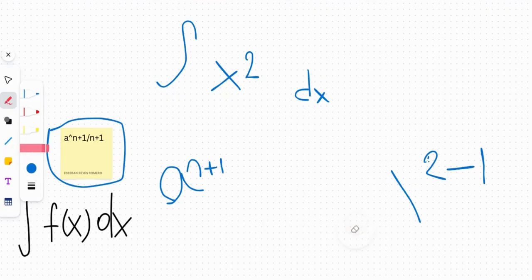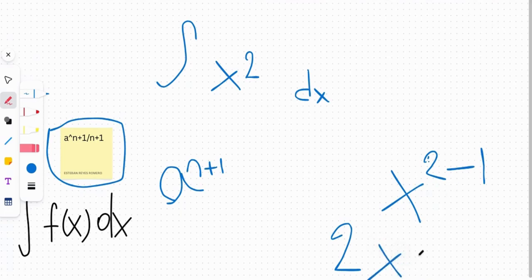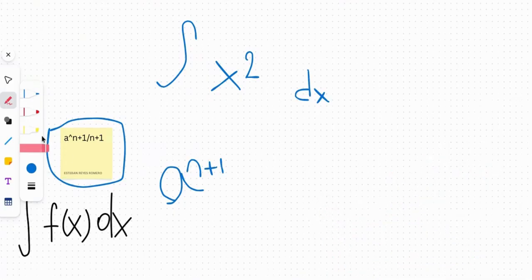I don't know why my writing's so bad, but the first thing we do is minus the one. Our x will just be x, which is 2x, or if you want to write it as 1, we can, but you don't really need to state the one. The one right here just means that we minus the one, so that will give us this answer. Don't mind my poor circling, but once we have that, we do the integration of this.